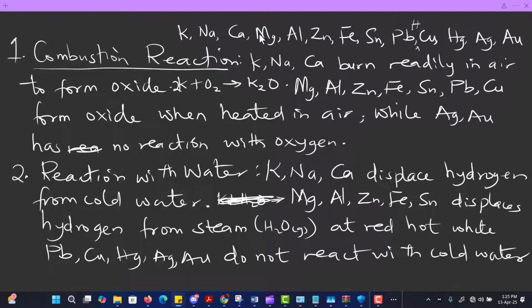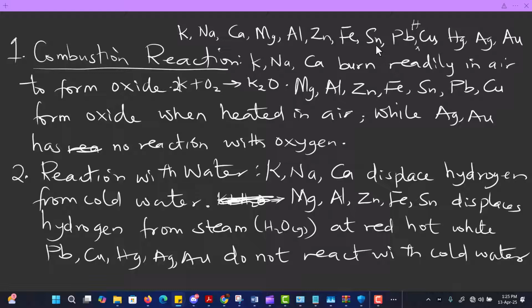Then magnesium, aluminum, zinc, iron, and tin do that under what condition? The water is not going to be cold water, rather it's going to be steam. Then lead, copper, mercury, silver, and gold don't. Even if you use steam or cold water, nothing happens. They will never displace hydrogen from water. So that's it.